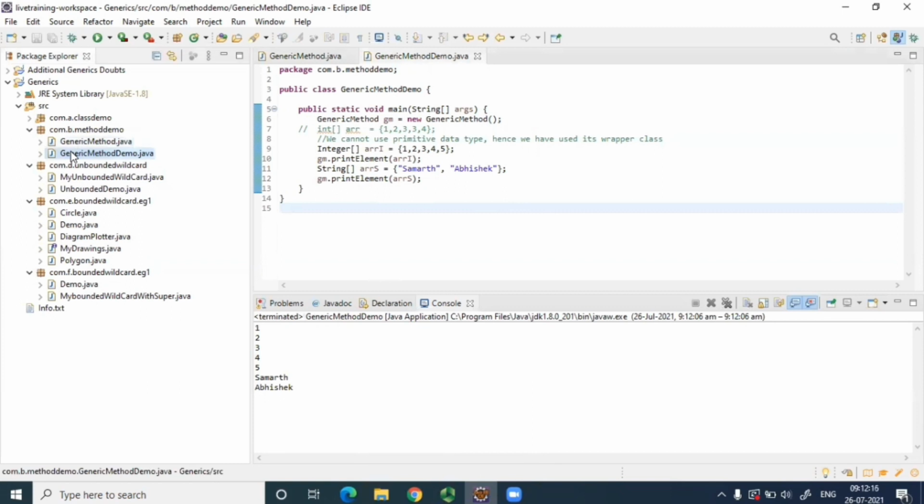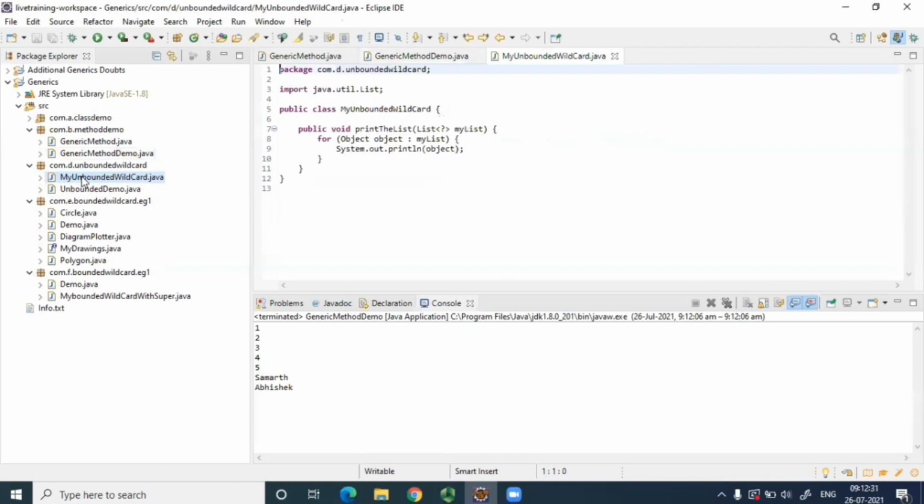It accepts all different data types, but we have not yet tried any custom data type. Like we've not created any own custom class and tried to pass it, right? So we need to try that also because this is all the existing classes. Okay, so now let's see unbounded wildcard.